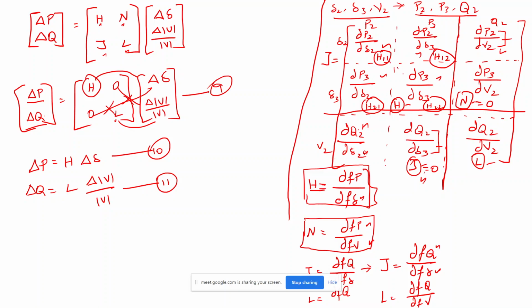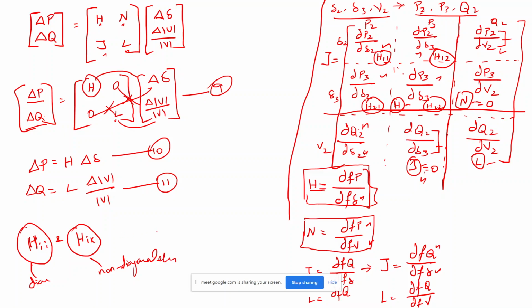So I need to find out the value for Hii, that is the diagonal elements, and Hik. Ik means off-diagonal element. Maybe H12 or H21 will come under Hik, and H11 will come under the diagonal elements. So this is the diagonal element, and this is the non-diagonal element of the H matrix.